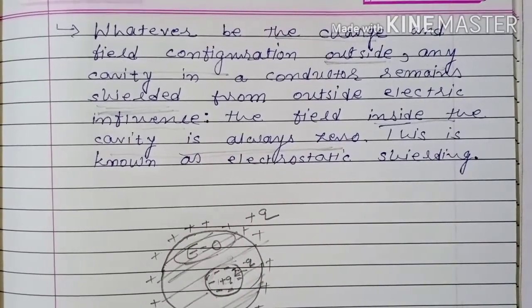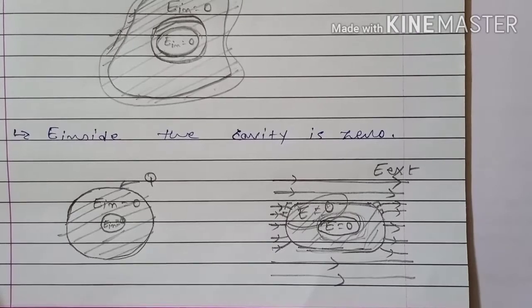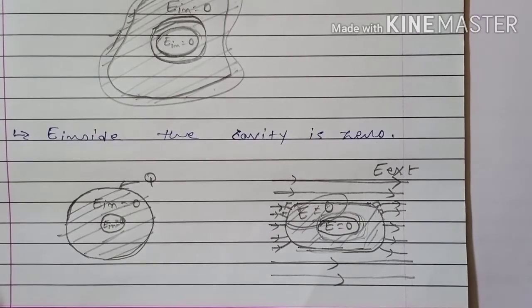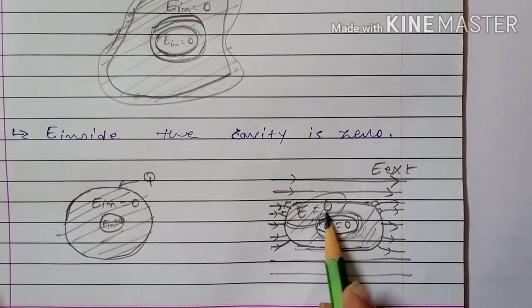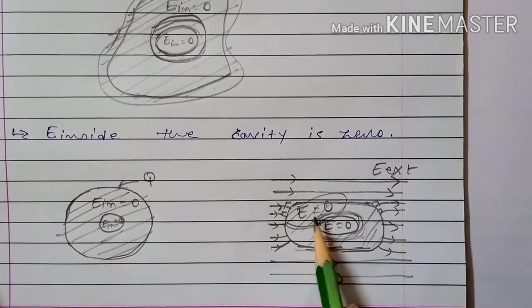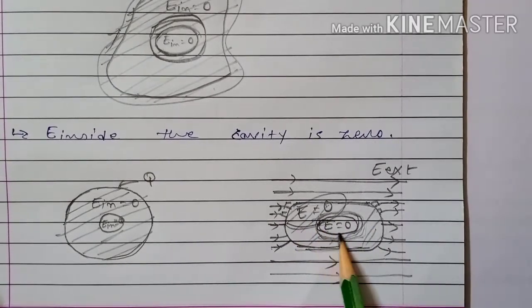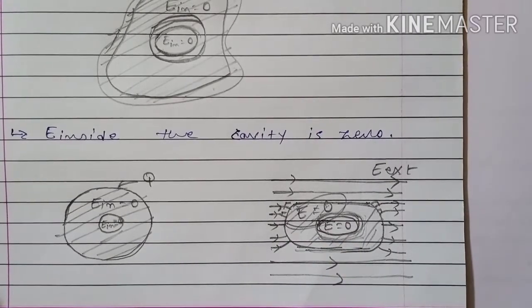For example, during heavy rain, if you are inside your car, then you are like inside the cavity. Suppose this is the outer layer of the car and you are inside the car. It means you are inside the cavity.